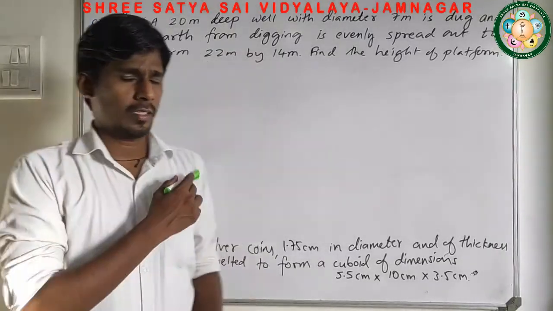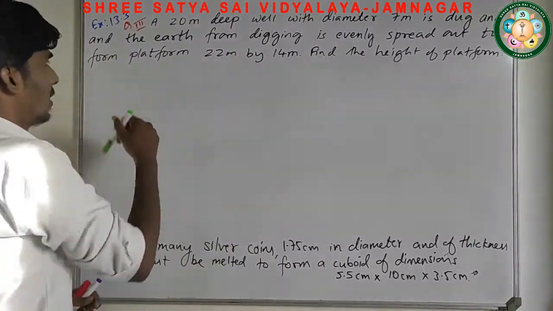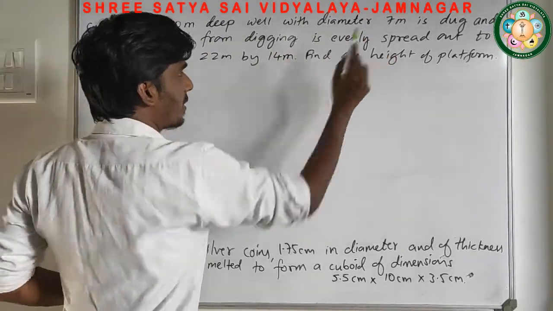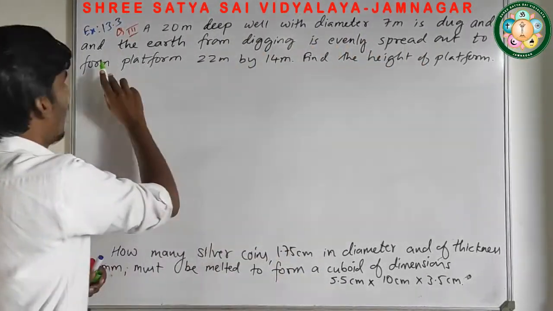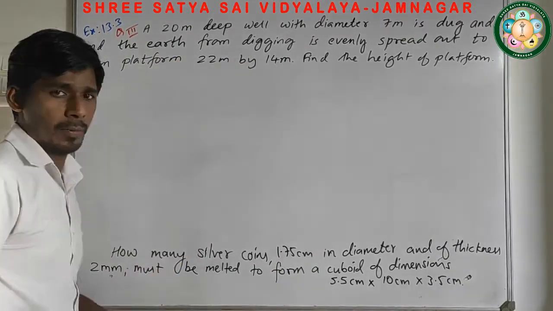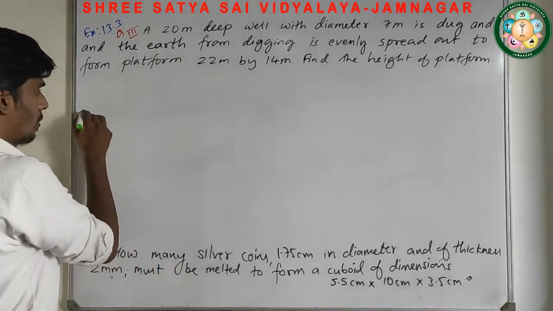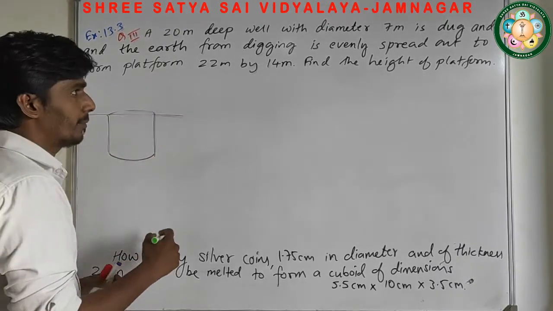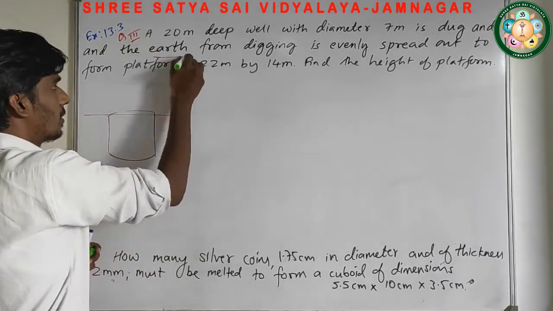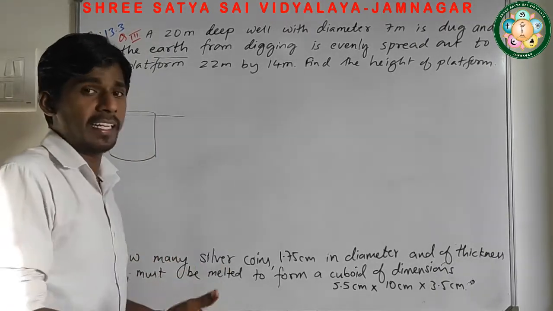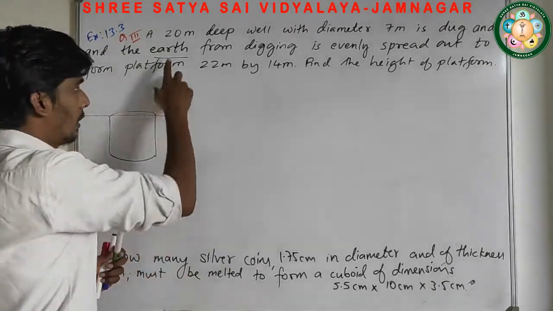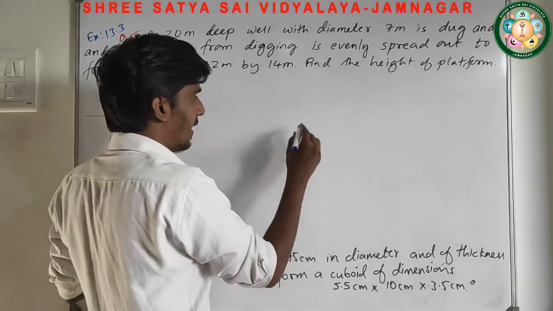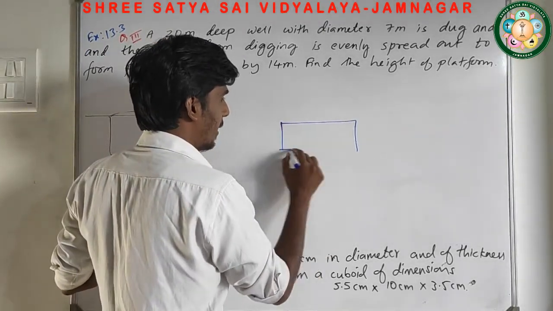Let's start with the third example. 13.3. A 20 meter deep well with diameter 7 meter is dug and the earth from the digging, from the earth surface a well was dug, and whatever earth comes out, what is being made from it? A platform is being made.